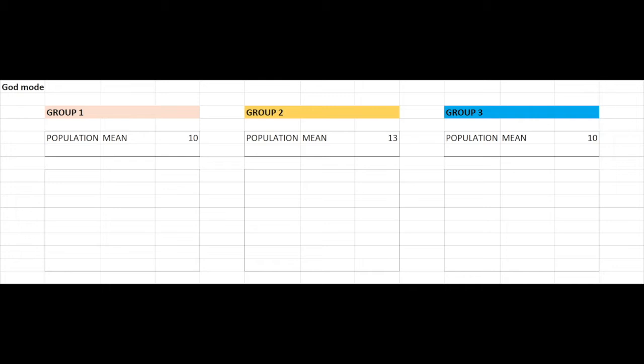If we're omniscient and know the nature of all things without even needing to collect data, we can look at these groups and say Group 1 comprises a population of mean 10, Group 2 comprises a population of mean 13, and Group 3 comprises a population of mean 10. The variability of these means is called between groups variance. But we're not omniscient, we're scientists. We don't know the underlying population means.